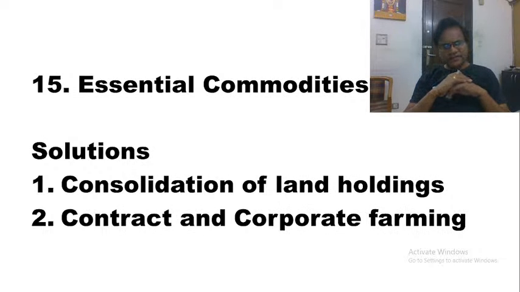What are the solutions? As I said, the basic problem with India is the small size of land holdings. More than 89% of our farmers are small and marginal farmers, whose average land holding size is less than 2 acres of land. Obviously, with such a small amount of land, you can never introduce any kind of modern innovations and techniques to improve your productivity. On top of it, as we discussed yesterday, the productivity in our agriculture sector is very, very less. And another problem is that we don't have much land also.